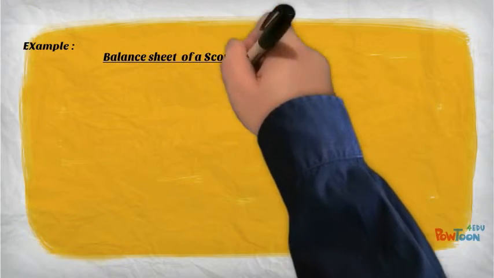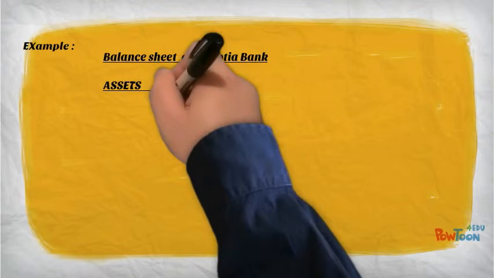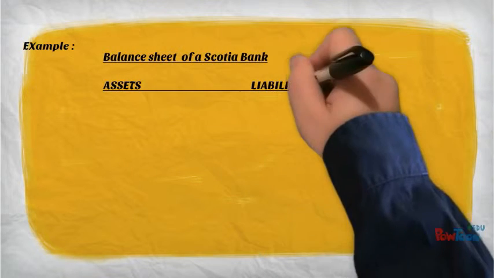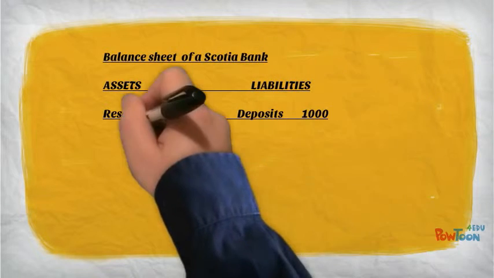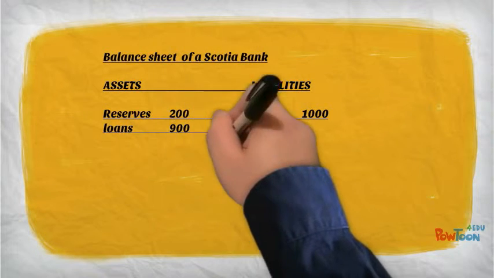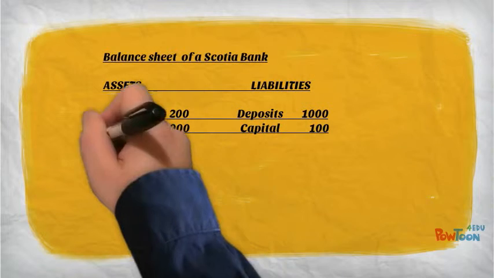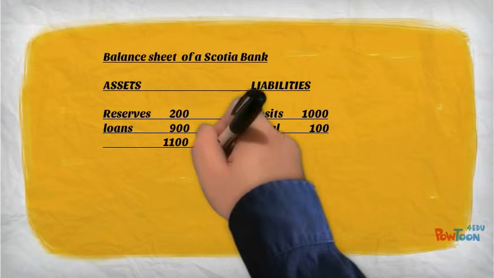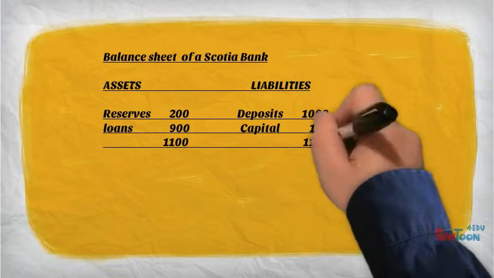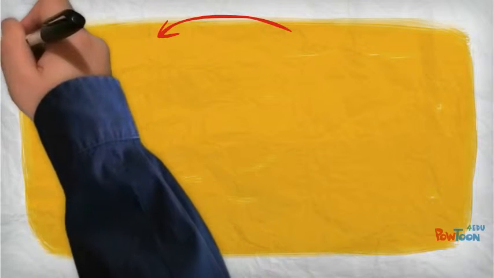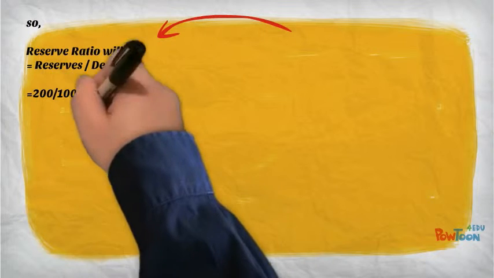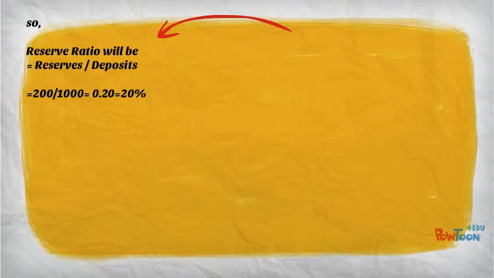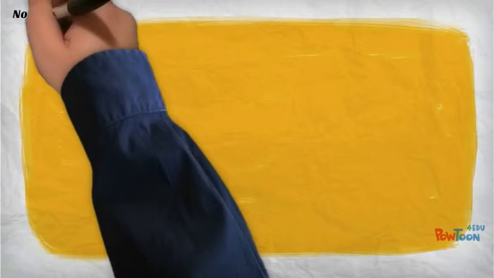So let's take an example to make it more clear. We took an example of a balance sheet of a Scotiabank, which has assets and liabilities. Its assets contain reserves of 200 and loans of 900, and its liabilities contain deposits of 1000 and capital of 100, which makes the total balance sheet 1100. So the reserve ratio for the bank would be reserves over deposits, which equals 200 over 1000, which equals 20%.